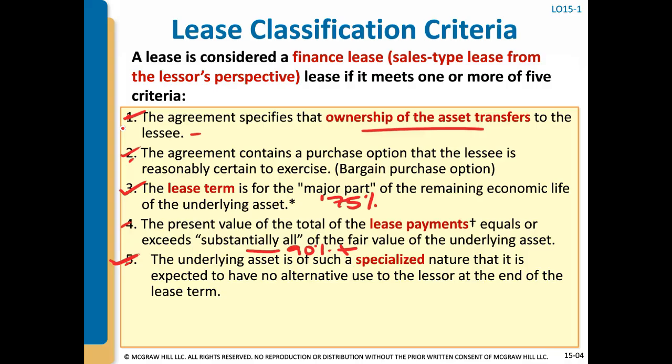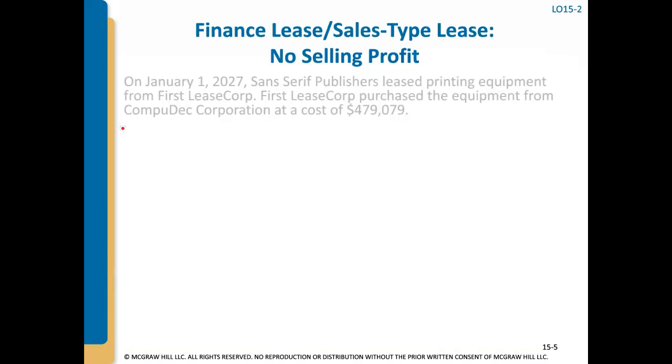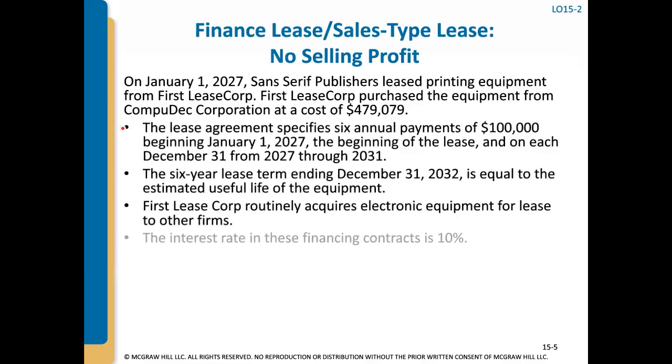Keep in mind, finance leases try to capture the essence of what is happening in the lease, and the finance lease accounts for the asset lease more like a sale, because when you look at the underlying characteristics of what is going on, it's more of a sale rather than a lease. Okay, let's take an example.